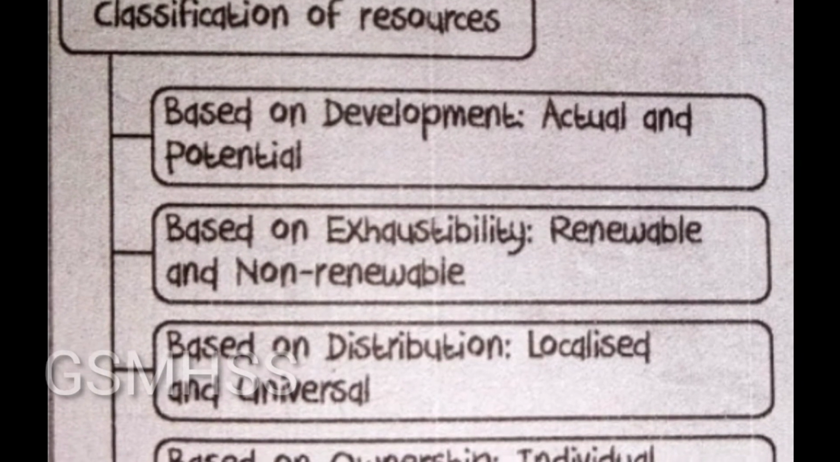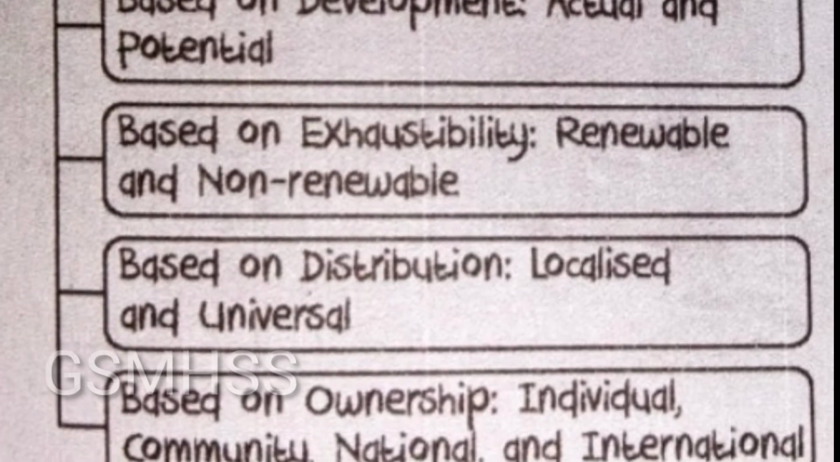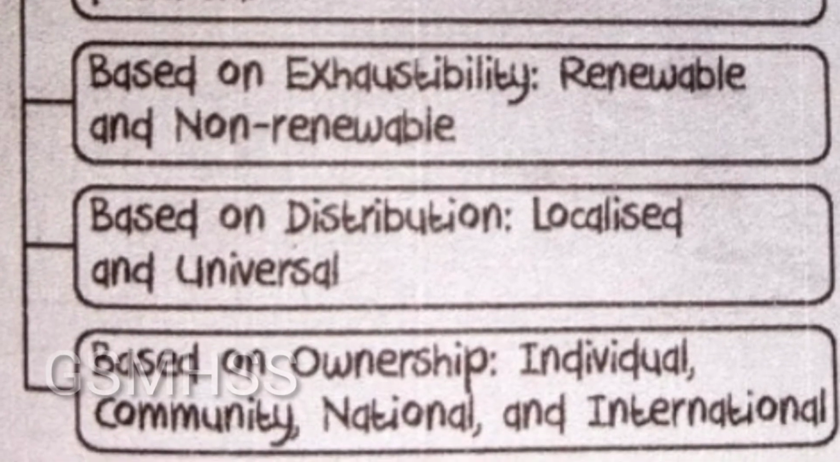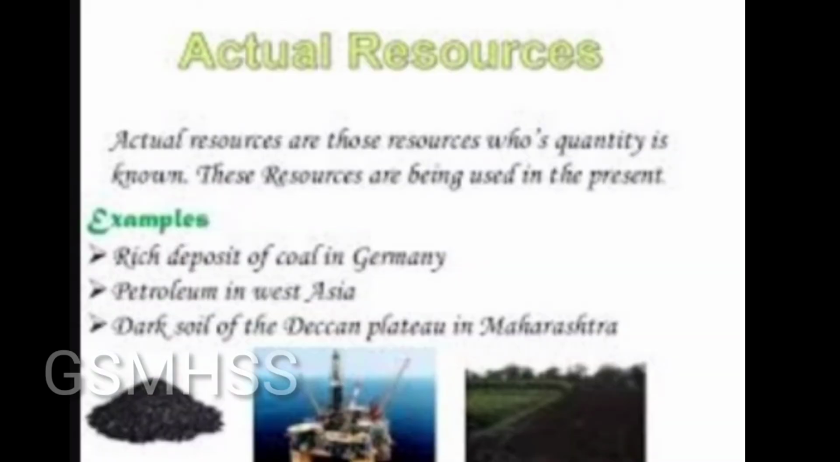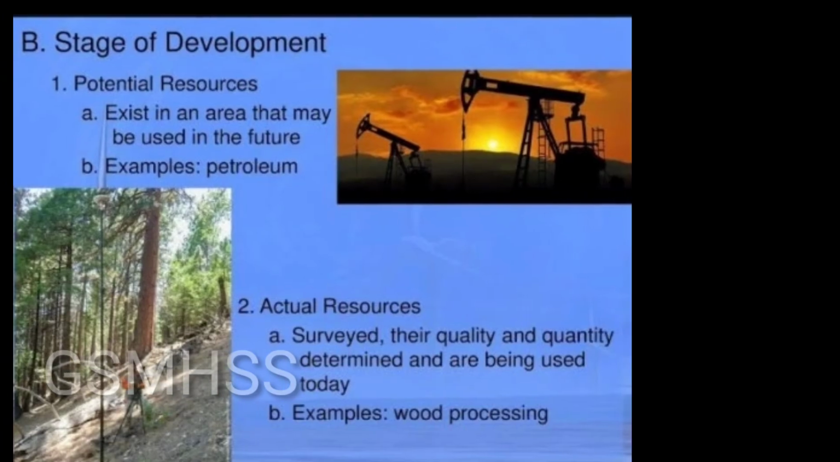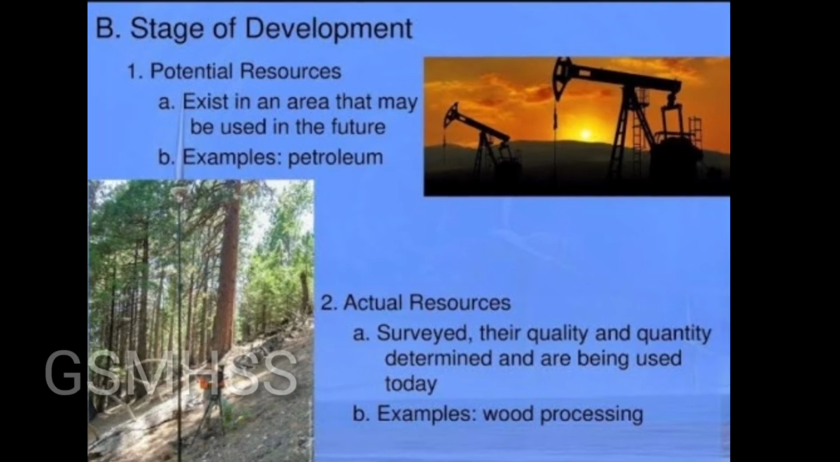Resources are divided based on development, exhaustibility, distribution and ownership. Based on development, resources are divided into actual and potential resources. Actual resources are resources currently in use whose quantity and quality are known. For example, coal obtained from Neyveli coal mines located in the Cuddalore district of Tamil Nadu.